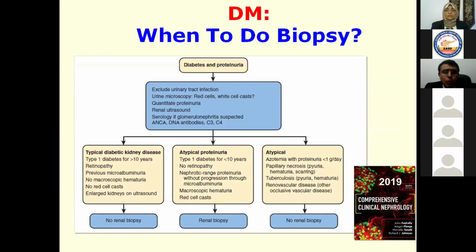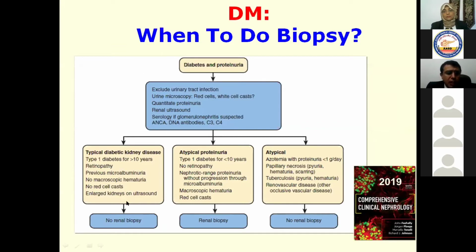As we can see, when you have diabetes and proteinuria, you have several possibilities. So you should exclude urinary tract infection. You should see urine sediments, red cells, and others. Of course, quantitation of proteinuria, renal ultrasound, and serology for other diseases.